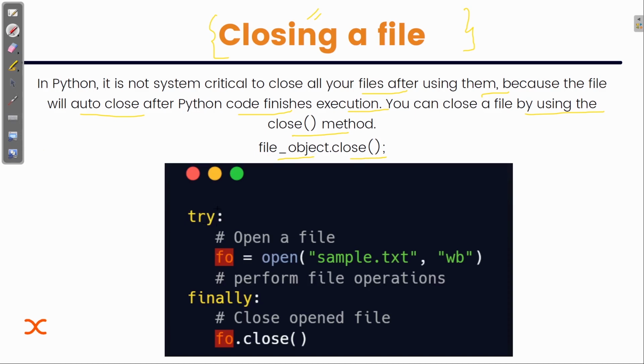What we are doing, we are using this try and finally clause. If you remember, inside try we are actually opening the file, performing file operation, and then finally, this finally, if you remember what we used to do, finally simply means that whatever is written inside that finally clause, that will be executed anyhow. So that's why what I'm doing, it should be closed anyhow. So close open file, whatever the open file is, it will be closed.